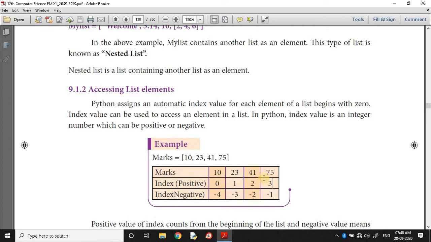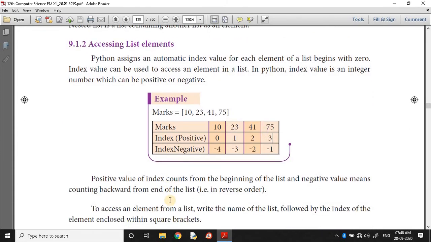That means 0 to n minus 1. Negative index value starts from minus n to minus 1. You must be clear this. Okay. Positive value of the index counts from the beginning of the list. Negative value means counting backward from the end of the list. That is in reverse order, which we already seen in strings.